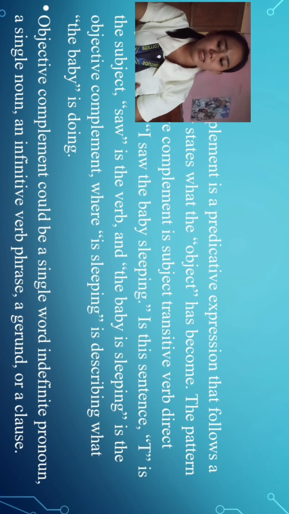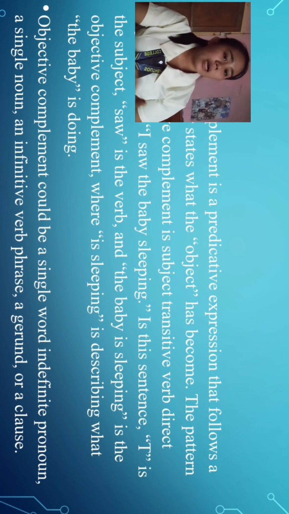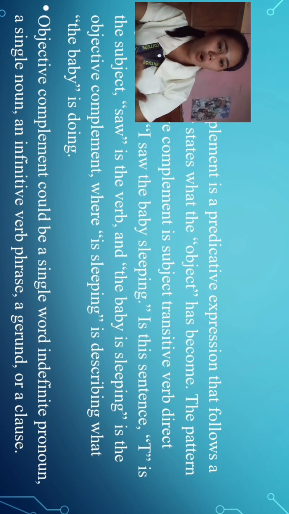In the given example, the direct object is the baby. Why? Because it receives the action of the verb.